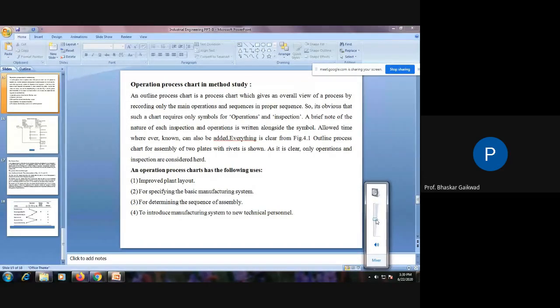16 absent. 17, yes, sir. 17 present. 18 absent. 19 absent. 20 absent. 21, present, sir. 22, yes, present, sir. 23 absent. 24 absent. 25, 26, yes, sir. 26 present. 27 absent.